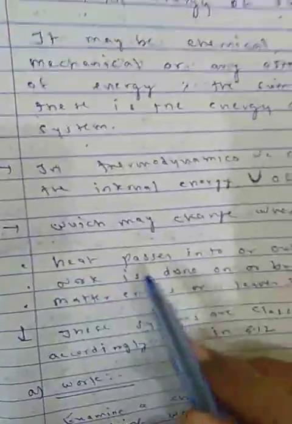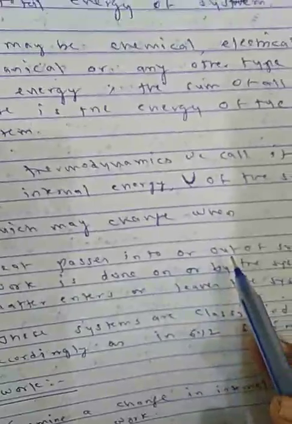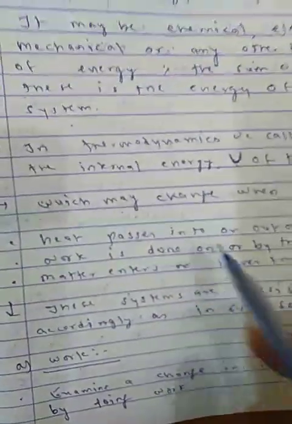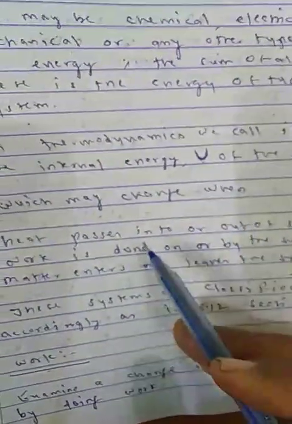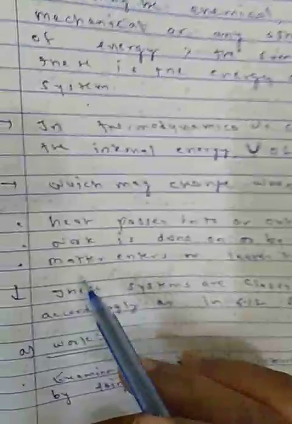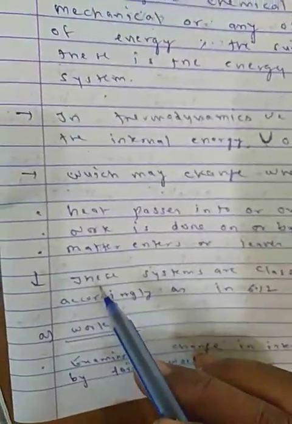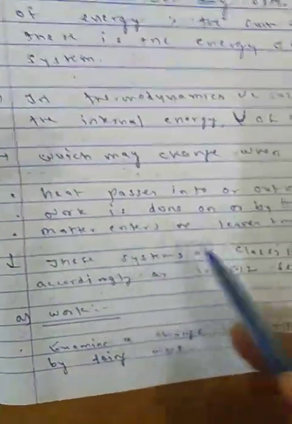Heat passes, that is, we are giving energy or energy is coming, meaning temperature is changing. Work we are doing on the system or work is done by the system, meaning exothermic or endothermic. Matter enters or leaves the system. Enters means we are adding, and leaves means reducing.